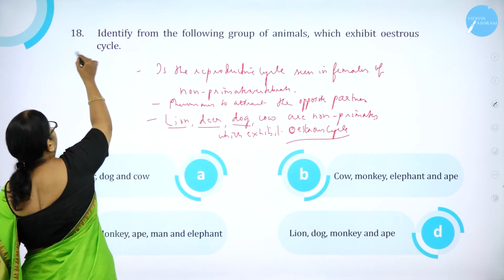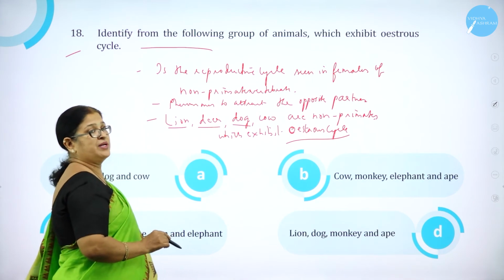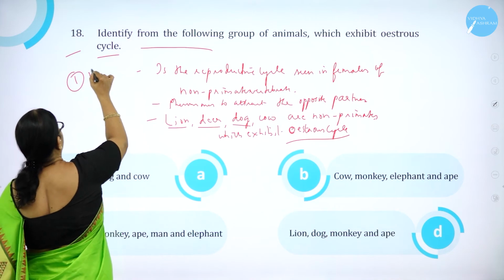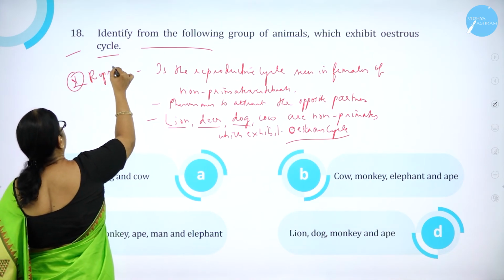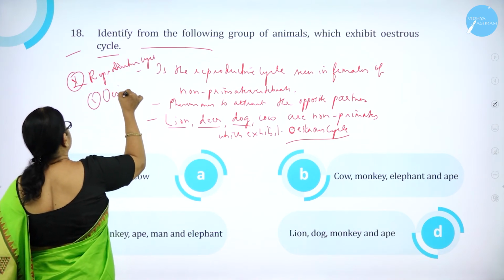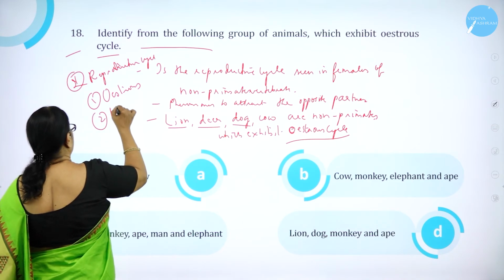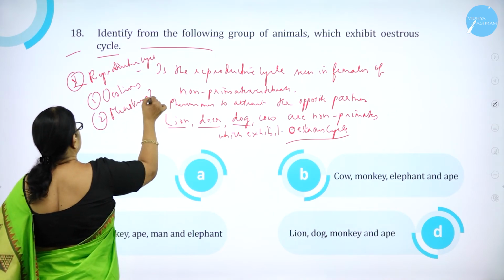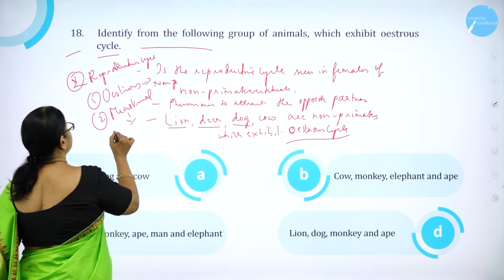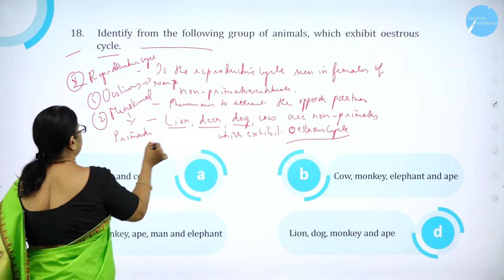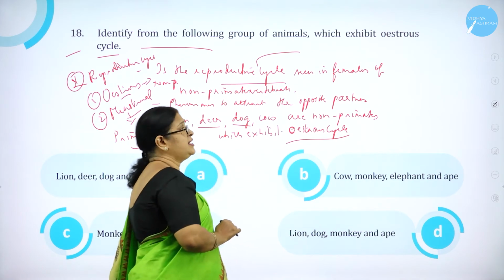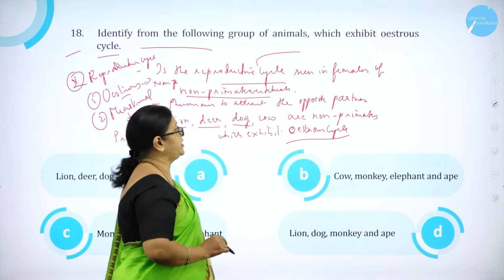Moving on to question number 18. Identify from the following group of animals which exhibit estrous cycle. All of you know there are two types of reproductive cycle. One is called the estrous cycle. The other one is called the menstrual cycle. So estrous cycle is seen in non-primates, whereas menstrual cycle is seen in primates. What is this estrous cycle? It is a reproductive cycle seen in the females of non-primate vertebrates.